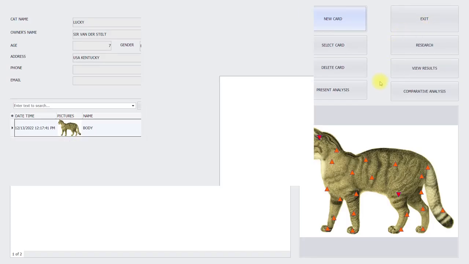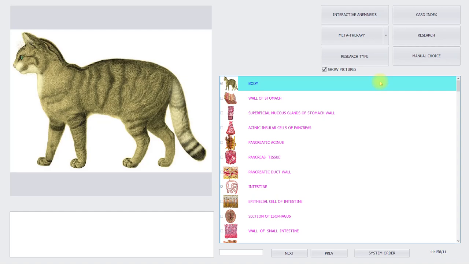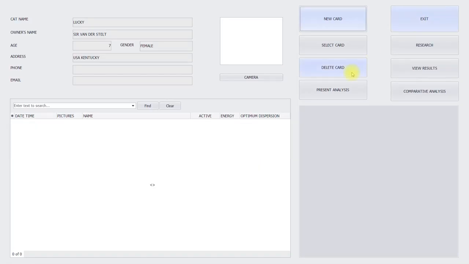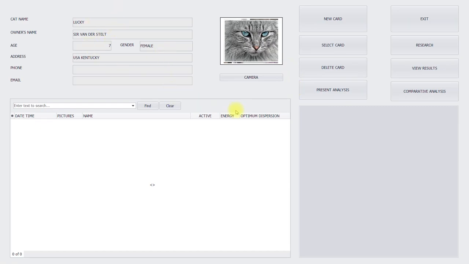From here, we press the proceed button, and here we see more buttons. But first, let's go back to the card index. Here's the card index again, and let's add the photo. So now we have the data.